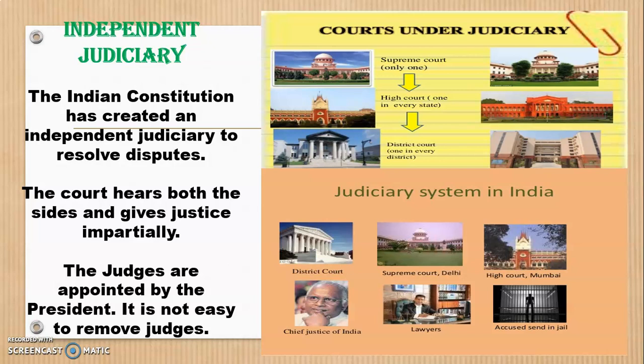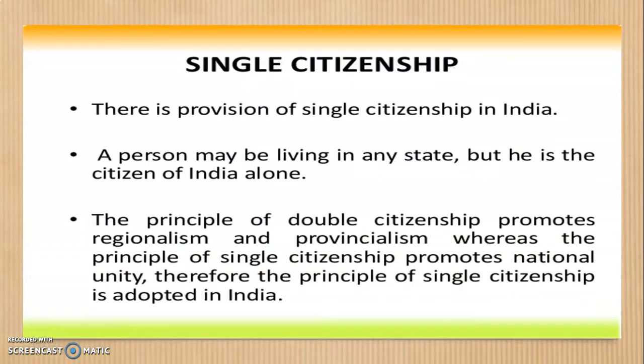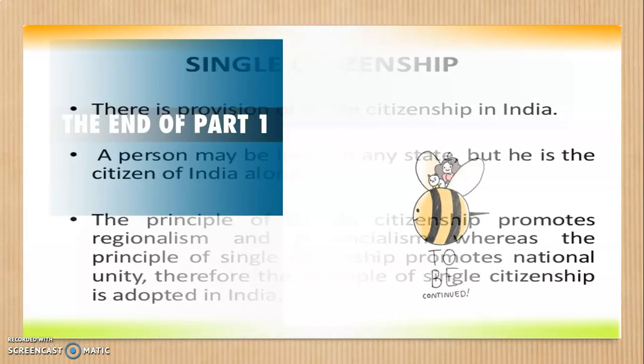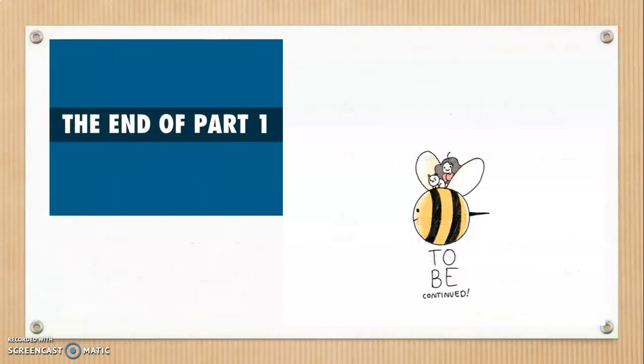These are cases which can be solved in the courts. The court hears both sides: one is the person who has filed a case, and the other is the person against whom the case has been filed. So it listens and gives justice to both. The judges are appointed by the president, and it is not easy to remove any judge from his position. So this is the importance of the independent judiciary. Then we have single citizenship, that is, we are all Indians, whether we live in Maharashtra or wherever, we all are known as Indians. With this, we come to the end of part 1.